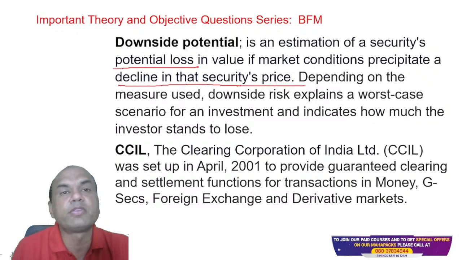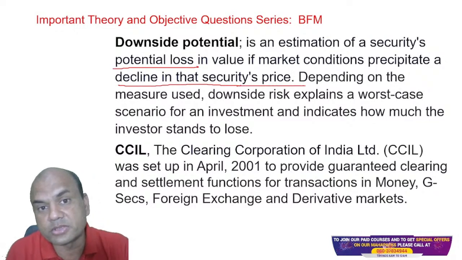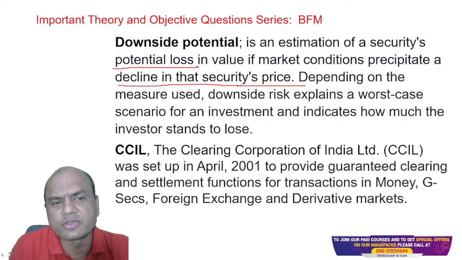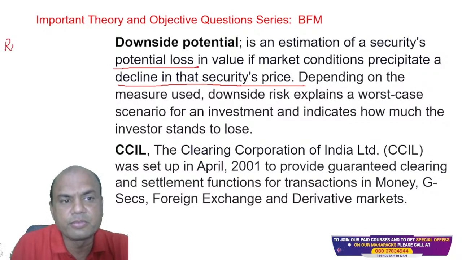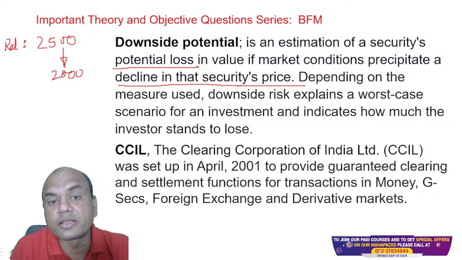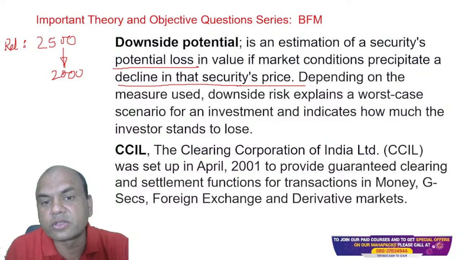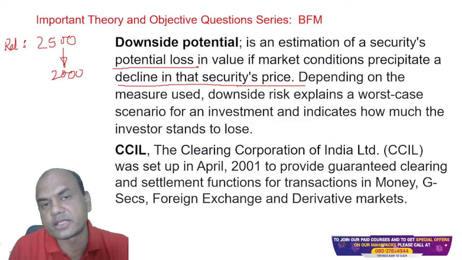Means, for example, we have studied this in our ABM also, or in our JIB also. If the price of the bond, let me take Reliance share. If I bought it at 2500 and if tomorrow the price of Reliance goes down to, let's say, 2000. So what is this happening? This is the downside potential. Security's potential loss due to the decline in the security's price.